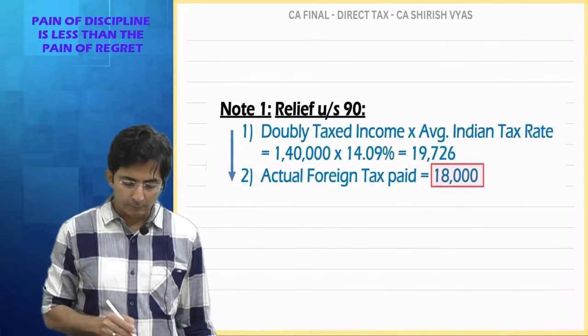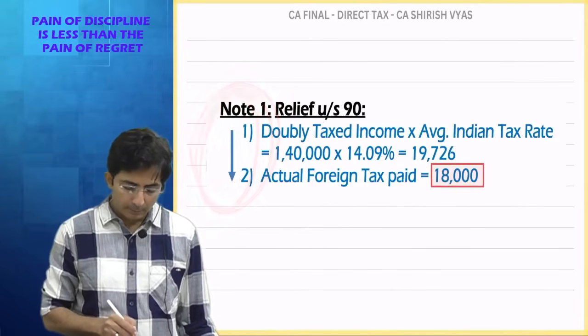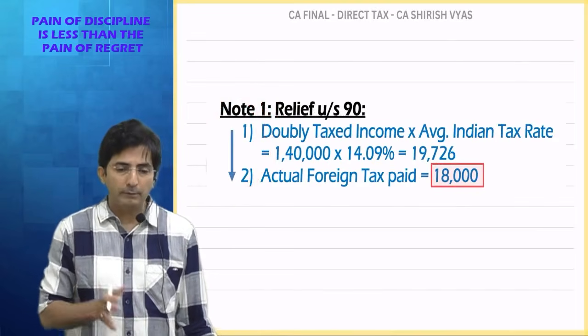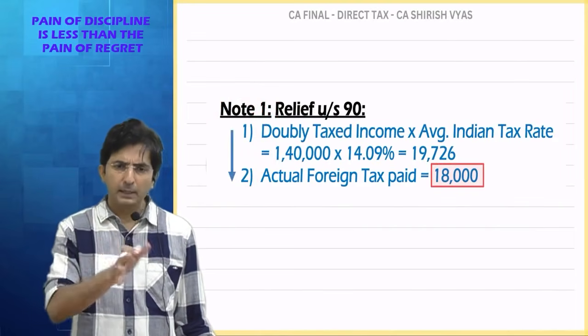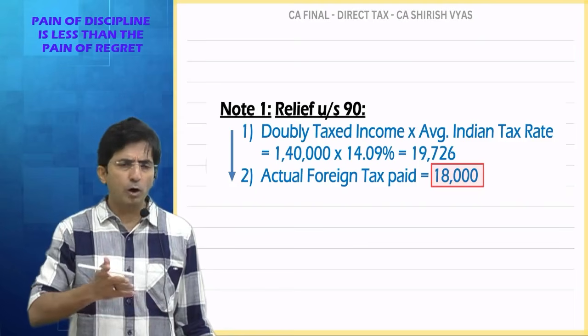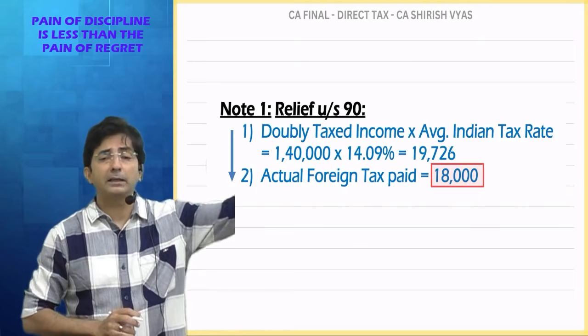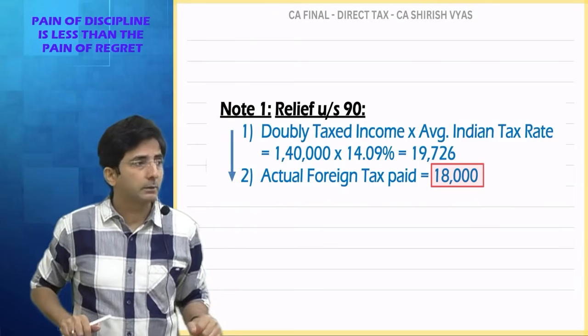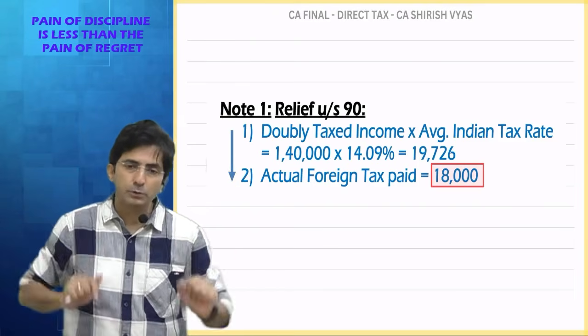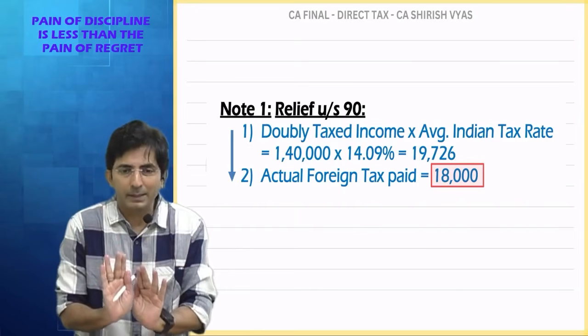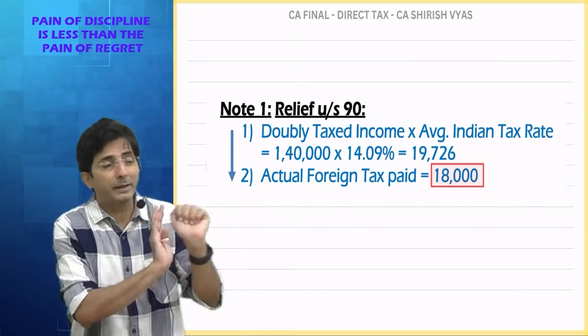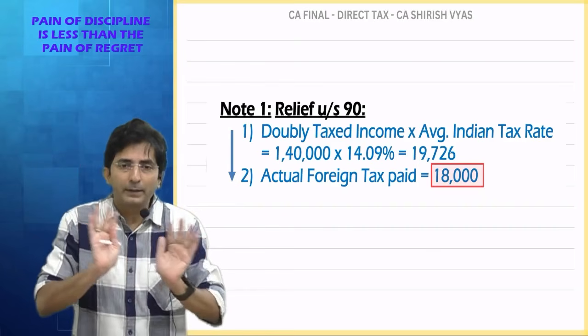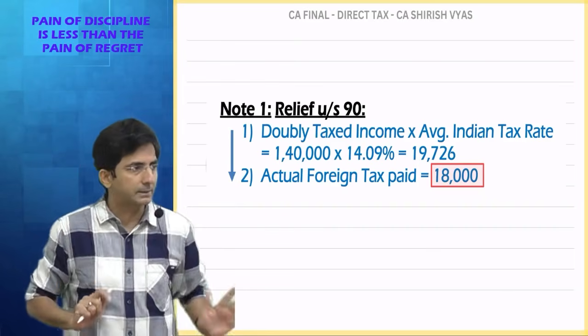And if someone says whichever is less, government is looking at their benefit only, why would they not say, you are getting the relief, be happy. Otherwise, the law would have been so strict. You paid the tax in a foreign country, that's your problem. You stay in India, you pay tax to us. Government could have doubly taxed you, but at least government is considering that you have already paid the tax there, so don't worry, you will get the relief, but the relief will be whichever is less.